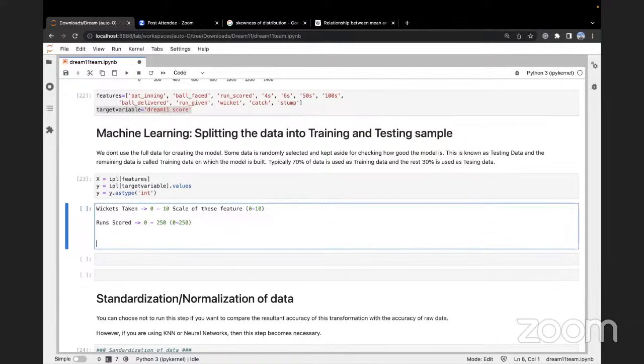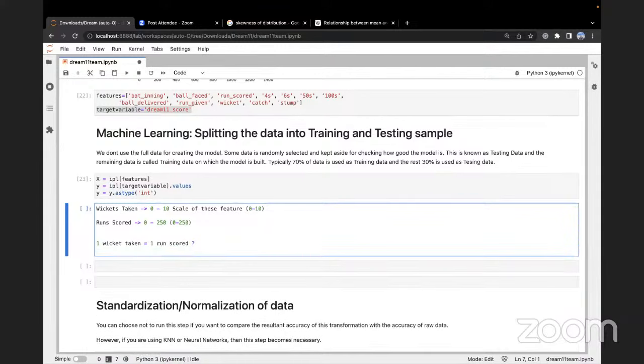Now, can I say that one wicket taken is equal to one run scored? Yes or no? Can I say that one wicket taken is equal to one run scored because both the values are one? Can I compare these two numerical values?